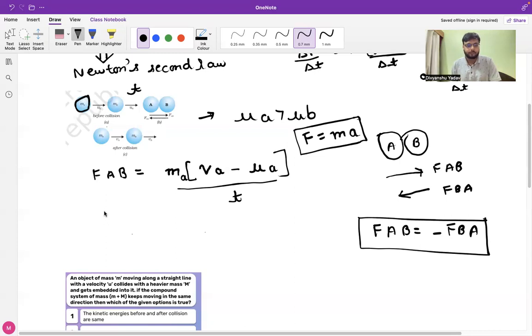Similarly, for condition 2, FBA, we take the mass of body B. Here it will be VB, the final velocity of the ball after collision, and the initial velocity of body B, that is UB.